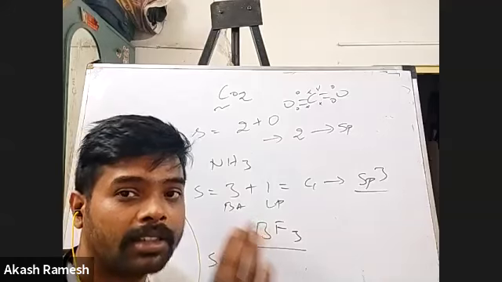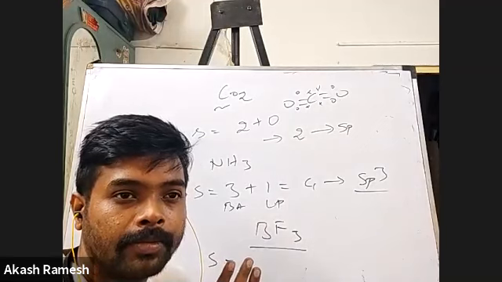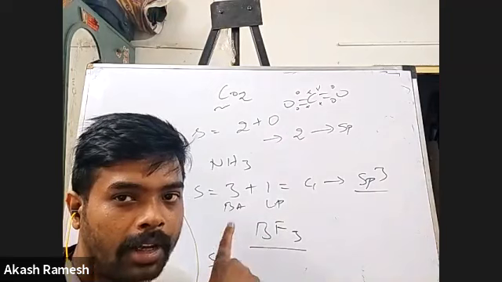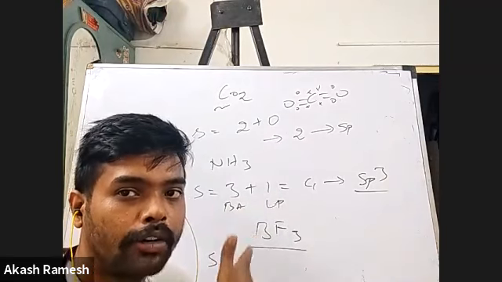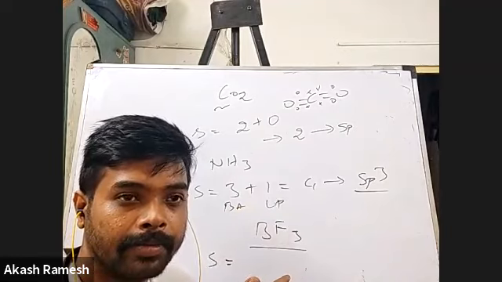I'm asking, what is the central atom in this molecule? I have two types of atoms here, isn't it? One boron, and there are 3 fluorine atoms. Out of fluorine and boron, which is the central atom? Boron. Very good.